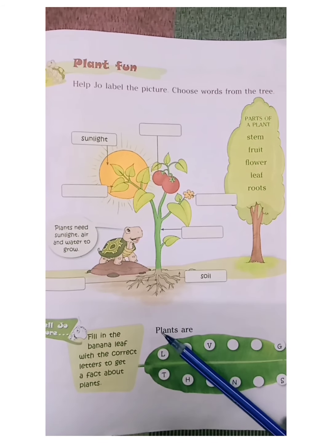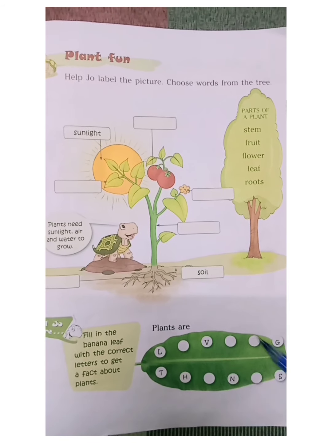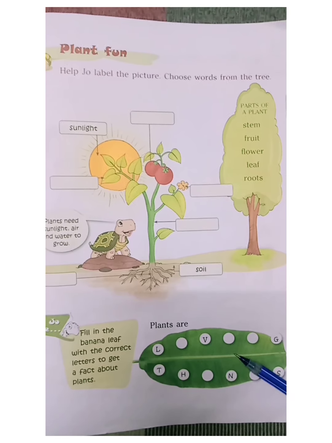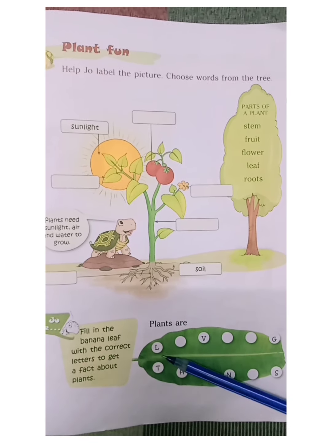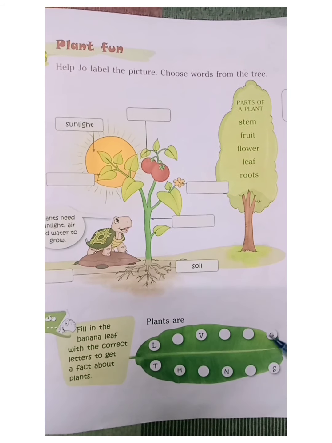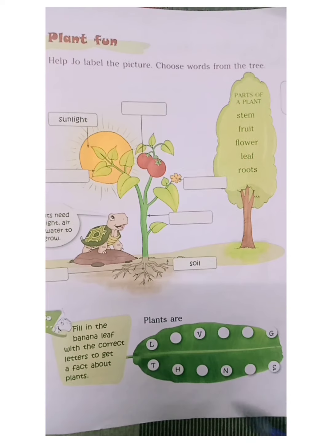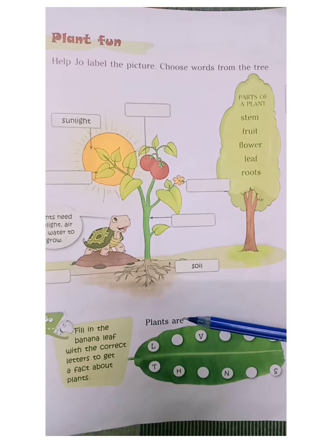Look here. Plants are. Children, which leaf is this? Yes, of course, it is a banana leaf. Let us fill the letters. Yes, look here. L-V-G-T-H-N-S. What is it? Plants are?